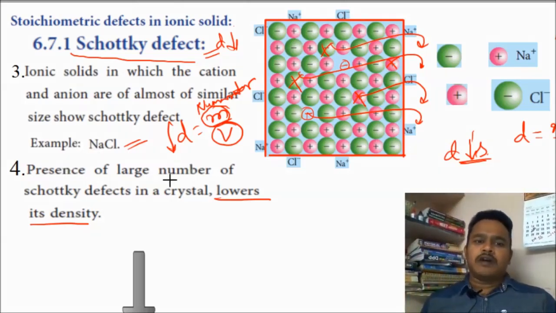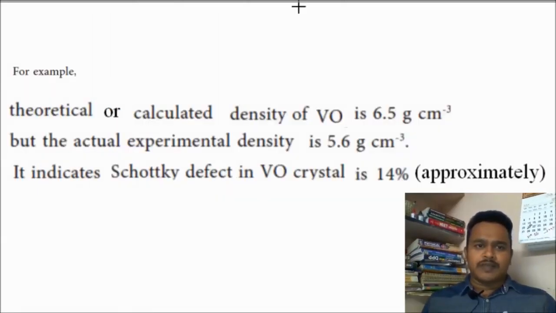Presence of a large number of Schottky defects means many positive and negative ions are coming out from the crystal. When they come out from the crystal, the mass of the crystal is going to decrease. Density formula is mass by volume. Mass value decreases, so obviously the density value is going to decrease.